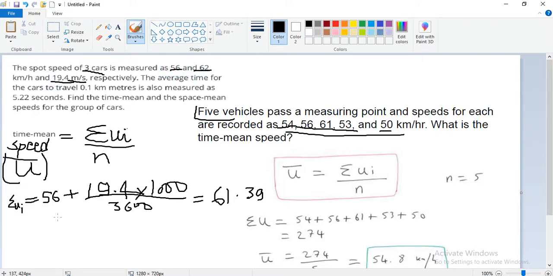Okay, so we just are required to add 62 also, sorry.